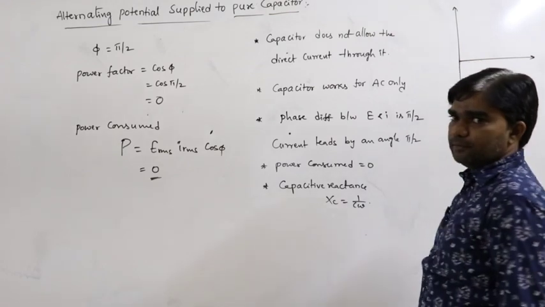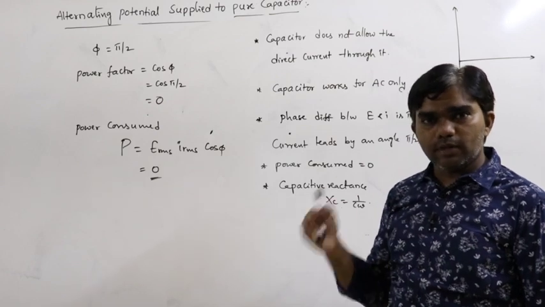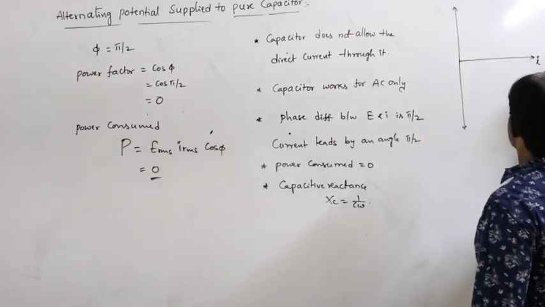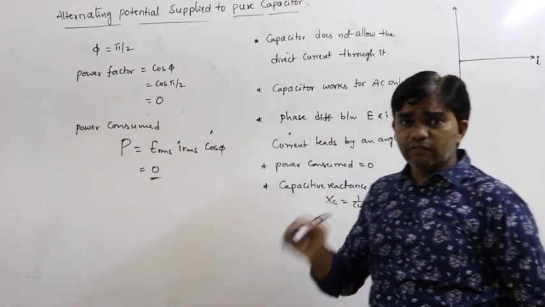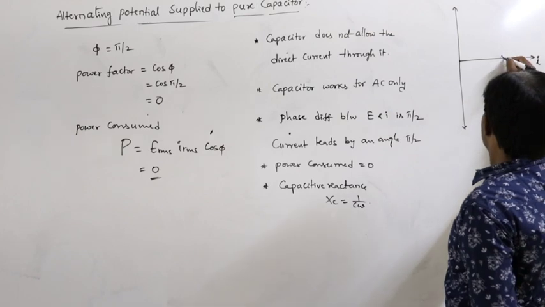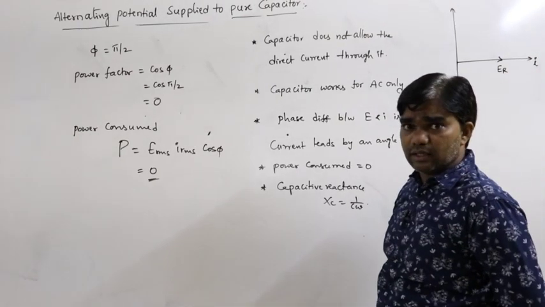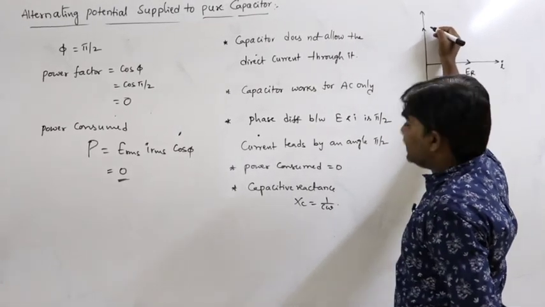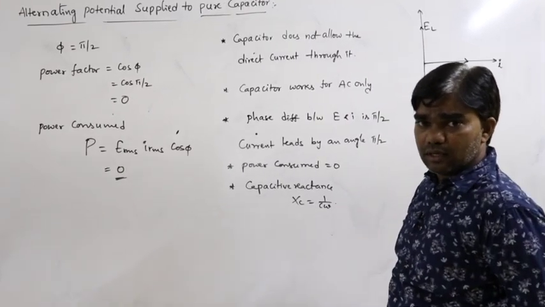So let us say phasor diagram. In case of pure resistor, pure capacitor and pure inductor, I am considering current along the x axis. If the pure resistor is connected, then it is ER. If the pure inductor is connected, EL, that means the potential across the inductor.